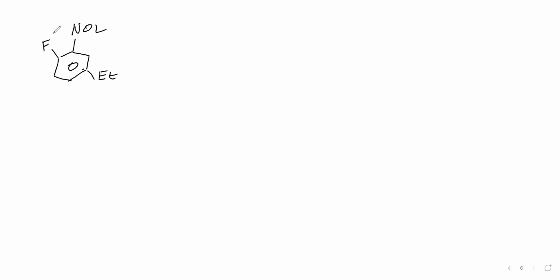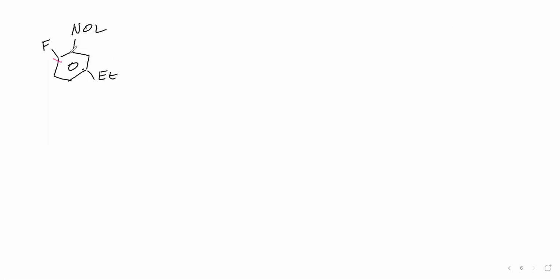Now what name will we say for this? Nitrobenzene, fluorobenzene, ethylbenzene? What shall we say? Here, what functional groups are there? Fluorine, nitro, ethyl, all are of equal priority. Then you see how to give numbering: the sum of the locants must be least. As per that, you give the numbers.